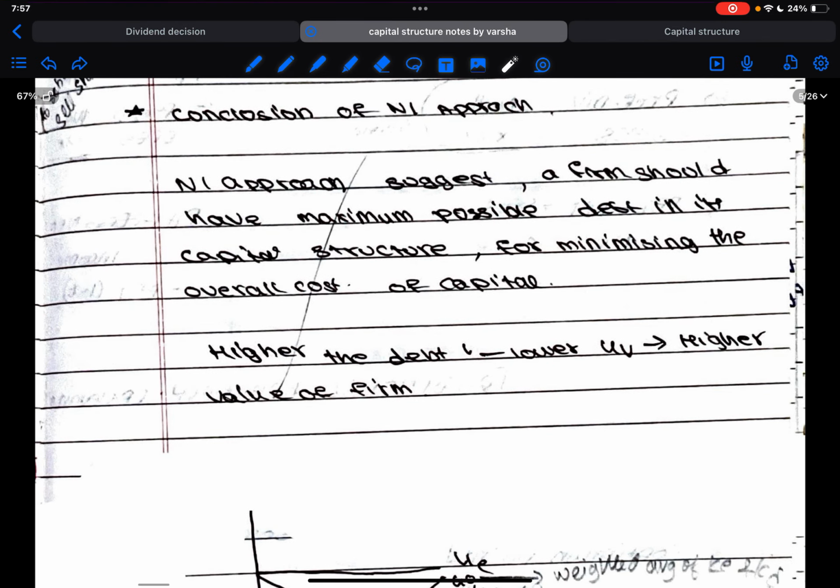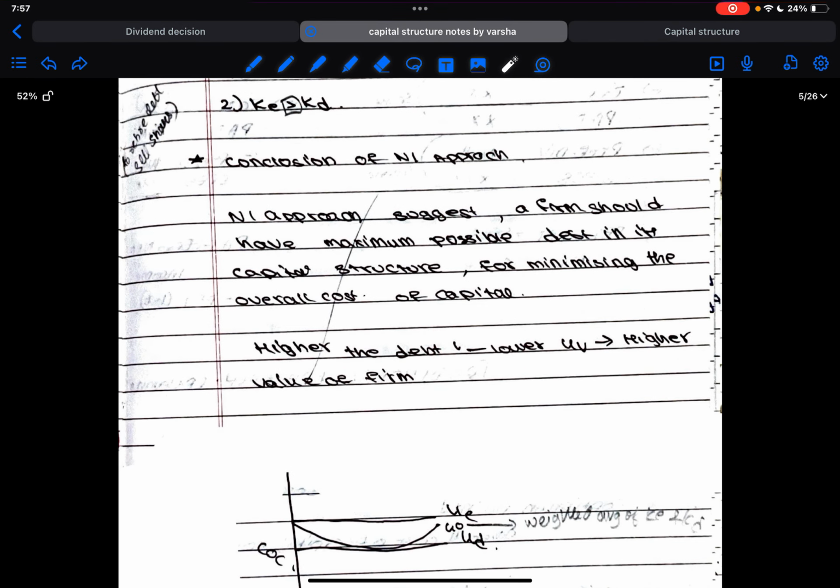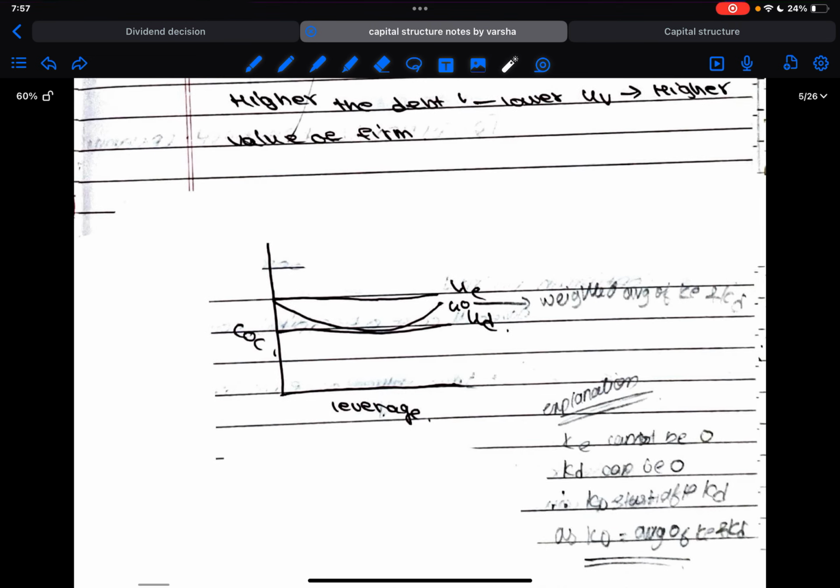Conclusion. The net income approach suggests a firm should have the minimum possible debt in its capital structure for minimizing the overall cost. So whatever be your company's proposition, there must be minimum debt in it so that we can minimize the overall cost of capital. The more debt we have, the safer, because the cost incurred is becoming lesser. Higher the debt, lower the unlevered value, higher the value of firm. So this is how it works.